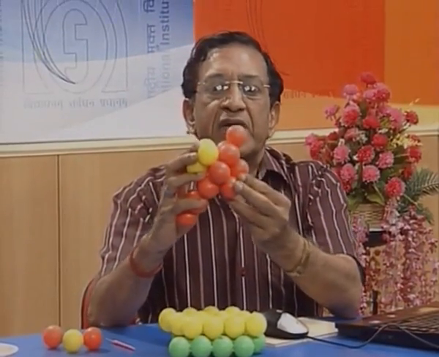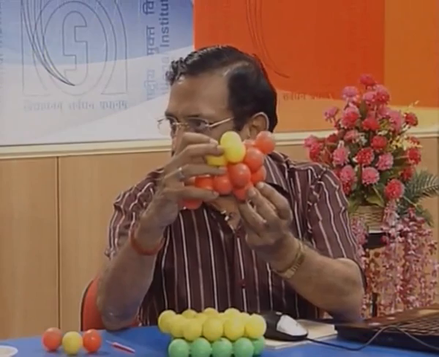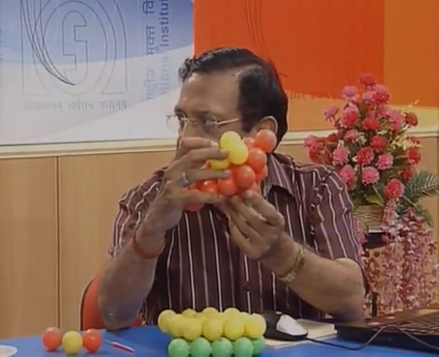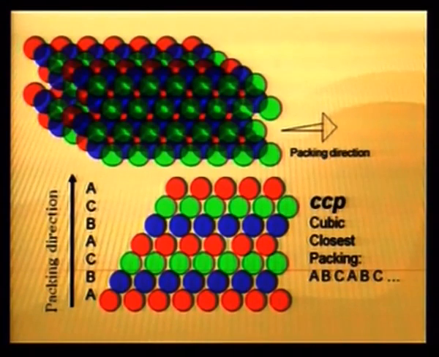So, 3 spheres on one side, 3 spheres on the other side, and 6 spheres on the same layer. So, in total each central sphere touches 12 spheres, therefore, coordination number is 12. The alternate arrangement of these layers, same 3 layers, can be seen when we have a look at the slide. We now have 3 different arrangements of layers.